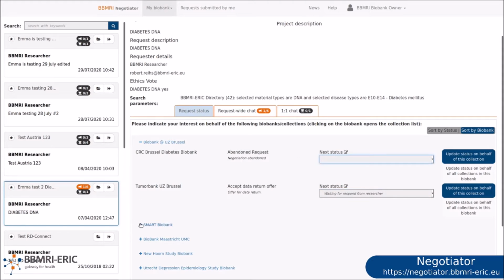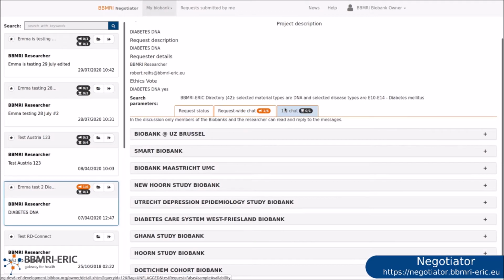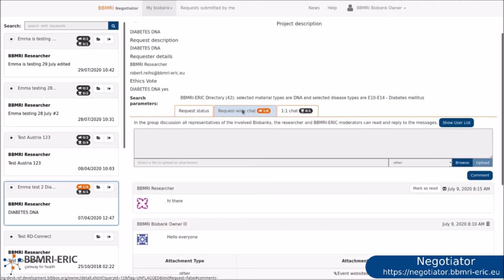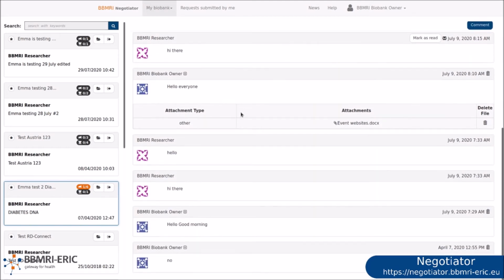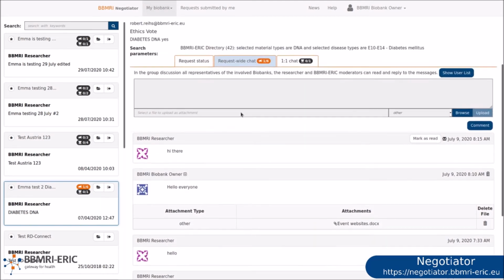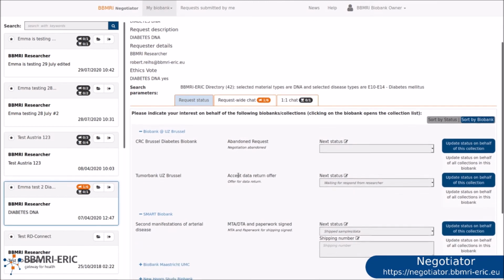If you have a query about the request, you can use the one-on-one chat function, or send a request-wide chat, which will be viewed by all representatives of the involved biobanks, the researcher, and the BBMRI moderators. You will get notifications when the researchers respond by updating the requests.